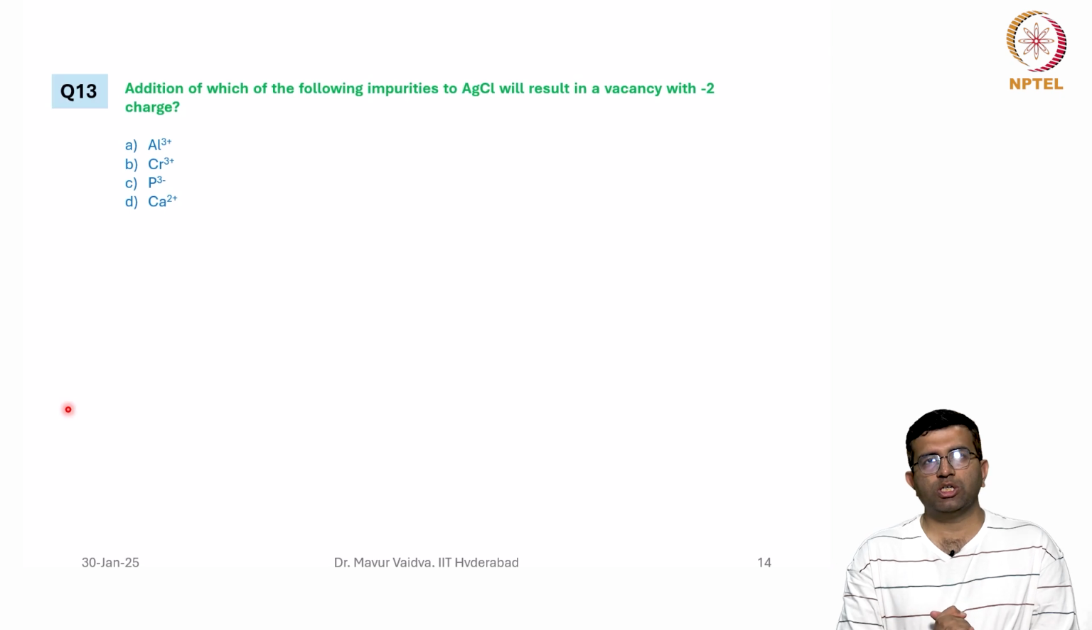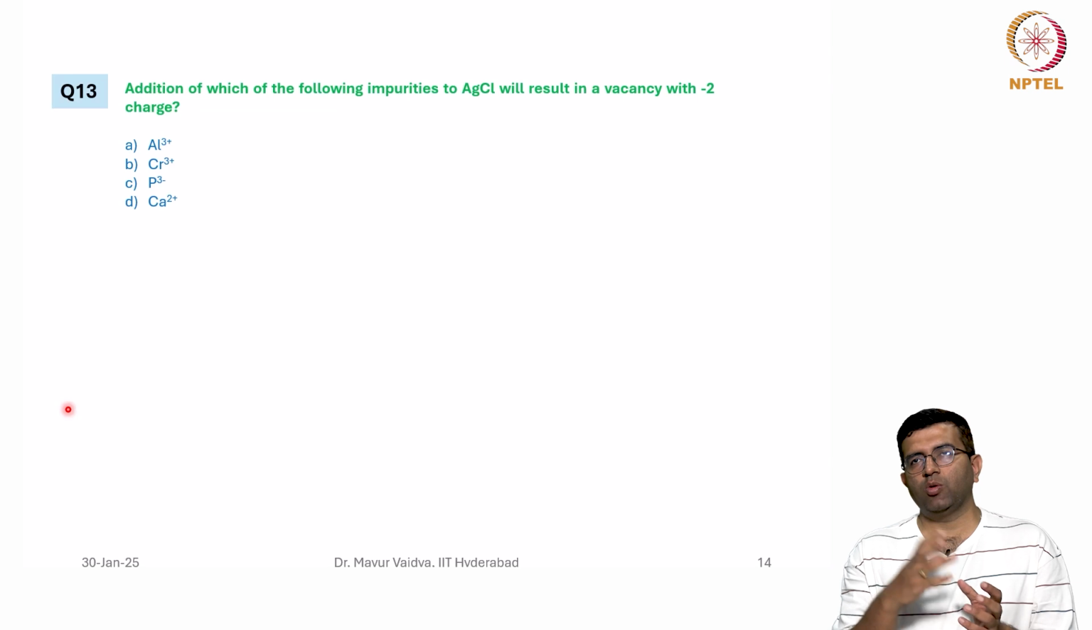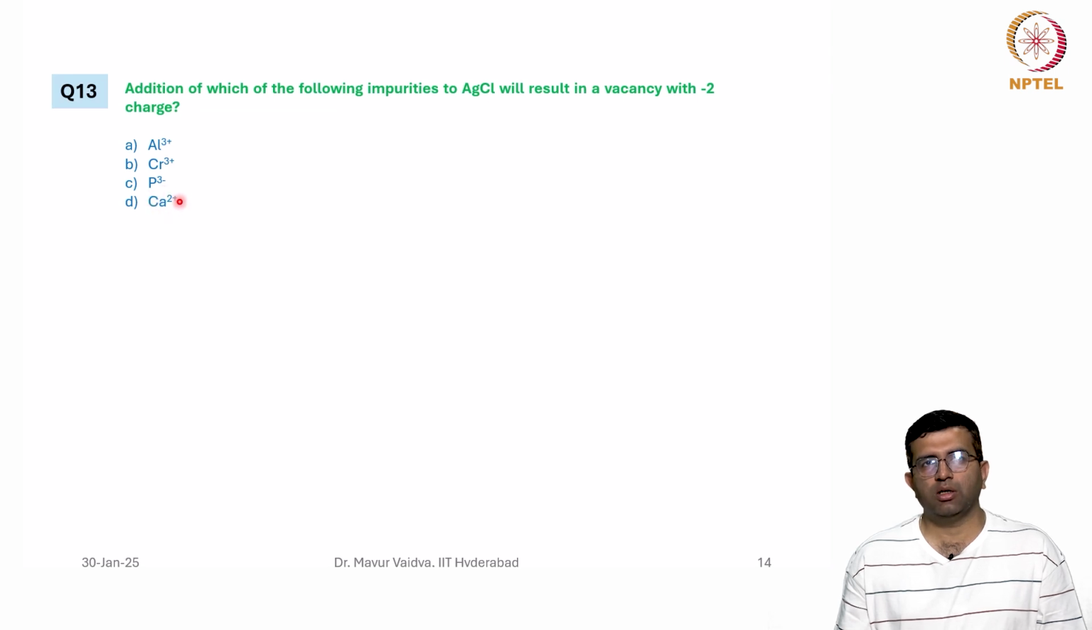Yeah. So, moving to question number 13, addition of which of the following impurities to AgCl will result in a vacancy with -2 charge? If an impurity is added, we know that to maintain charge neutrality, an equivalent vacancy would be created with the opposite charge. So in this case, if a -2 charge is created, then the correct option would be Ca2+. Here it is marked wrongly, it should be option D.